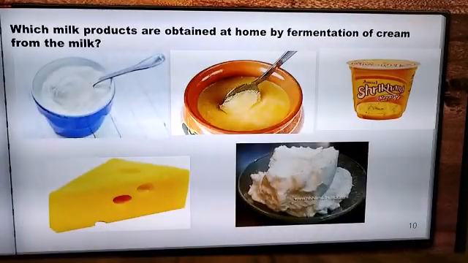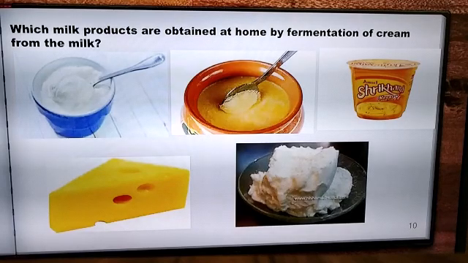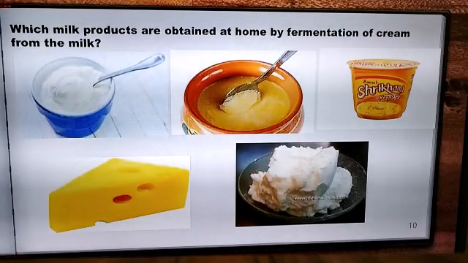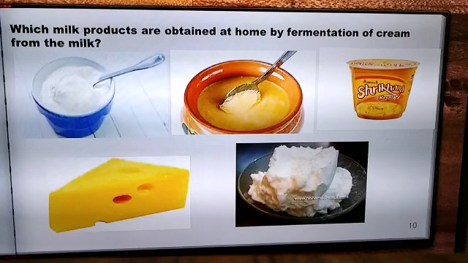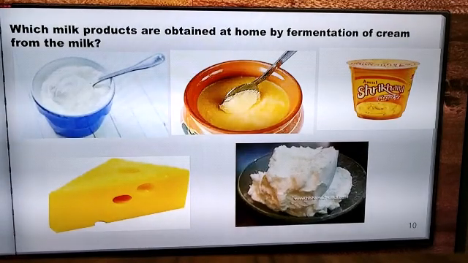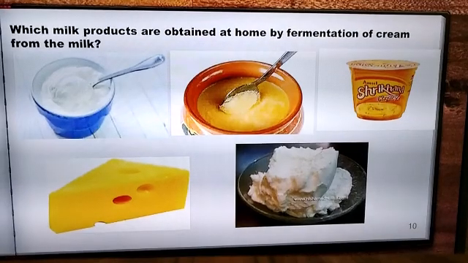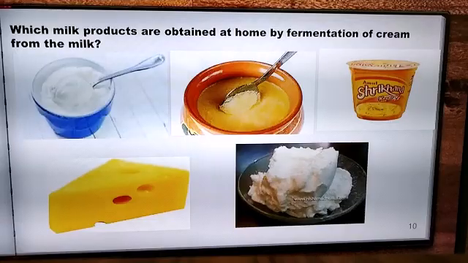Which milk products are obtained at home by fermentation of the cream that is obtained from milk? So, which all products can be obtained from the cream that is obtained from the milk? We can get curd, ghee, Shrikhand, cheese, butter from the cream which is obtained from the milk.